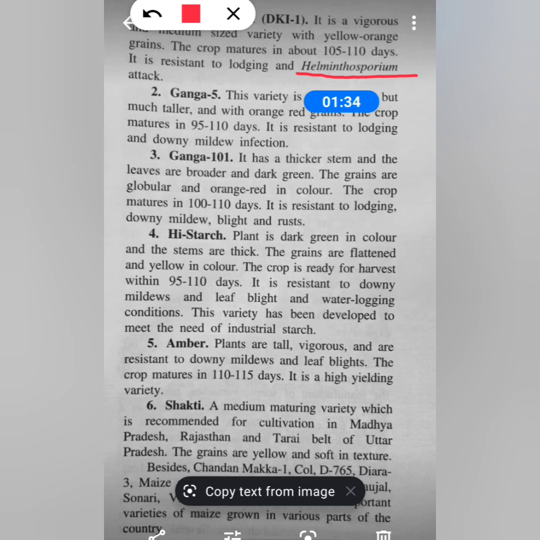And the second one is resistant to lodging and also downy mildew infection, the infection caused by microorganisms. The third one also is resistant to these diseases, downy mildew, blight, and rust. These are all diseases caused by fungi and bacteria. And we have the fourth one, that is high starch. This plant has been developed to meet the need of industrial starch. That means it has a high nutrient content, the nutrient starch. And the fifth one, that is Amber, is a high yielding variety.